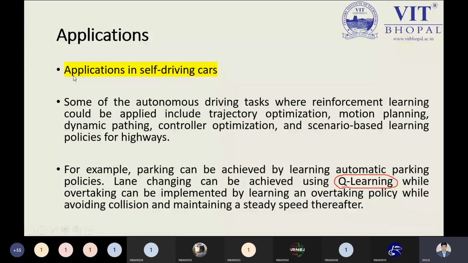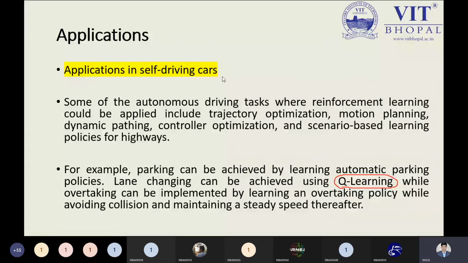Before describing the applications, just let me know: is the generalization in reinforcement learning topic clear to all, or is there anything you want to ask? Any other question you have, please ask me right now. Yes, student, tell me. Any other student who wants to ask any question on generalization in reinforcement learning? Yes, sir, it's clear. Okay.